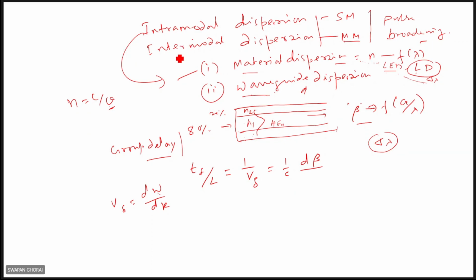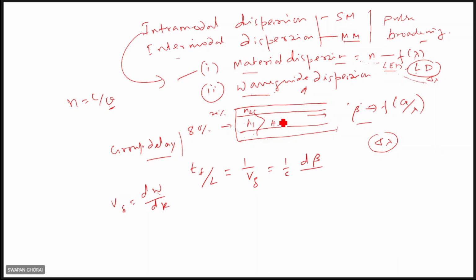And in case of multimode fiber, we'll see intermodal dispersion here. In this case, many modes will be there, and these modes will have different group velocities. So they will arrive at the other end at different instants of time. So that will result in pulse broadening in fibers. We'll see all those things in detail. So let us calculate this dispersion effect or the pulse broadening in each case.